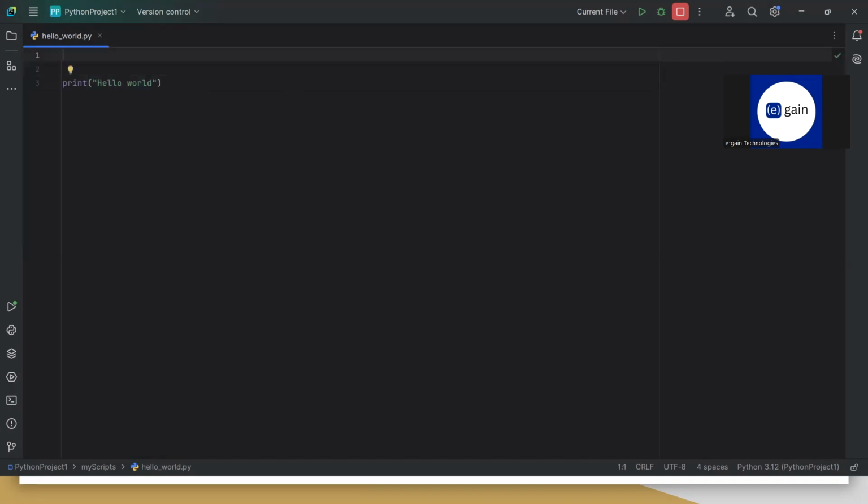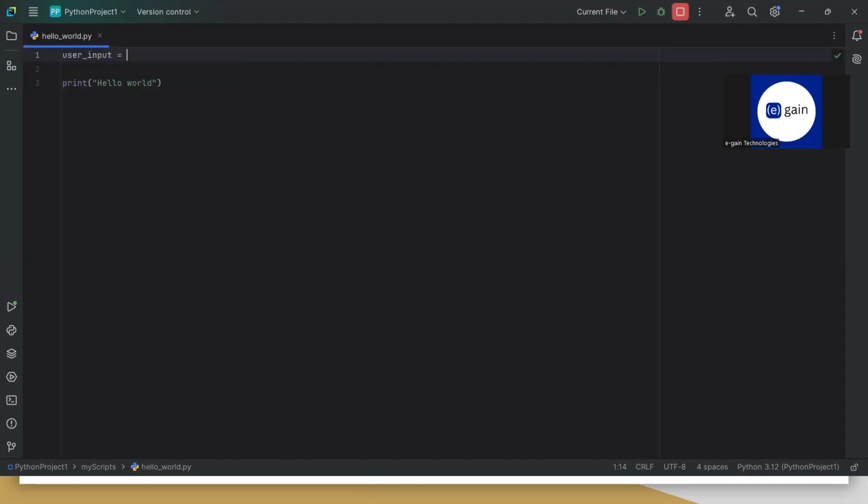Now, in very many cases we take input from the user and then work on that input. Suppose I want to know from the user which day of the week it is today, and then print that value. How can I do that?